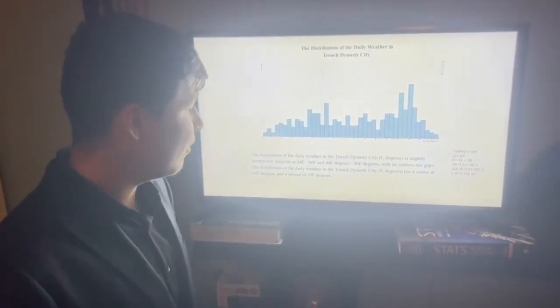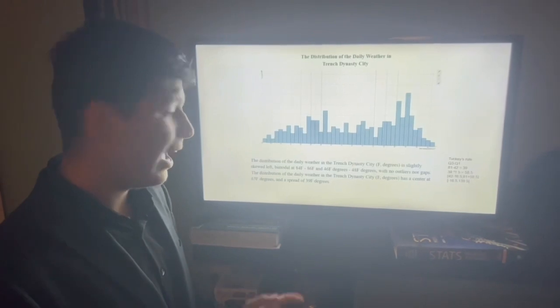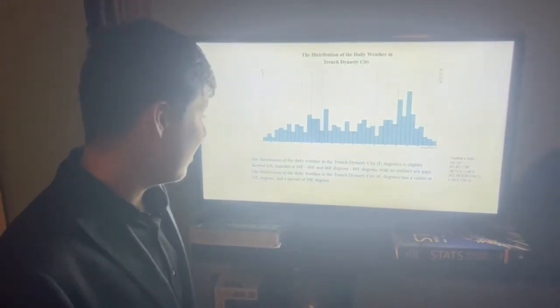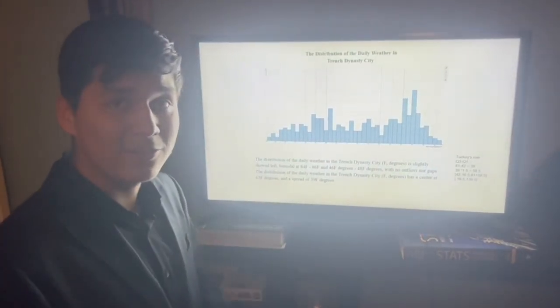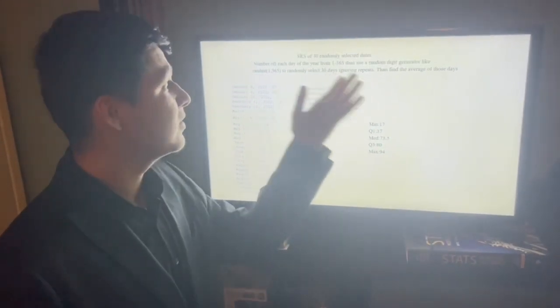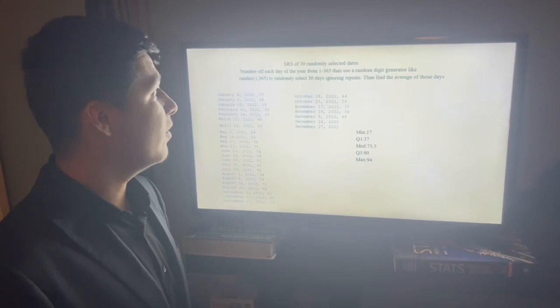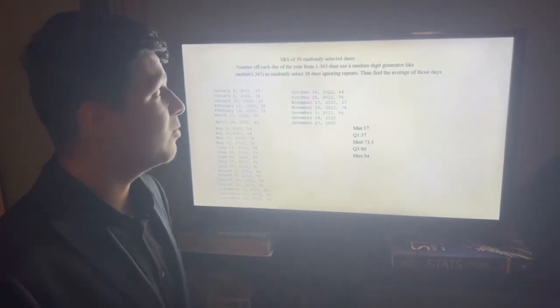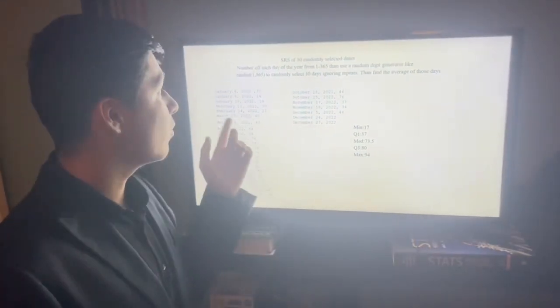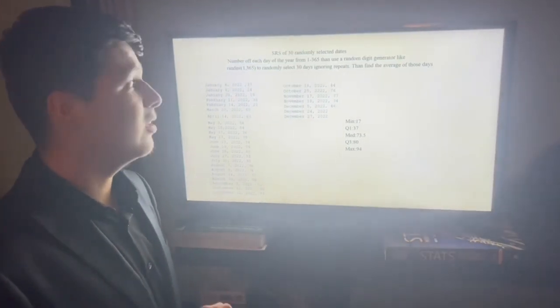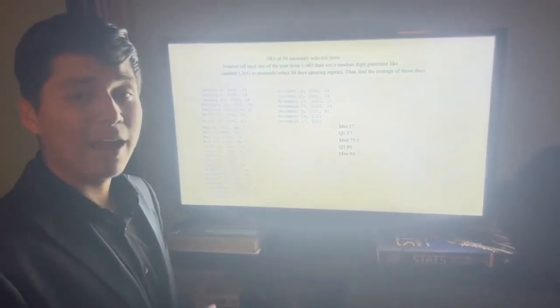The distribution of daily weather in Trench Dynasty City has a center at 63 Fahrenheit degrees and a spread at 38 Fahrenheit degrees. Now we'll be looking at an SRS of 30 randomly selected dates. First, we number off each day of the year from 1 to 365, then use a random digit generator like 1 to 365 to randomly select 30 days, ignoring repeats, then finding the average of those days.